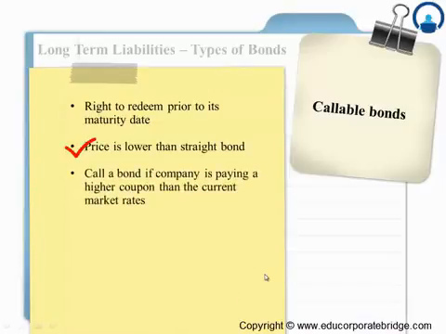And when will the company actually call the bond? If they are paying a higher coupon than the current market rates. If they're doing that, it's always advisable to call this bond and raise another loan at the current market rate. So why pay a higher coupon than what the market is actually giving as such?